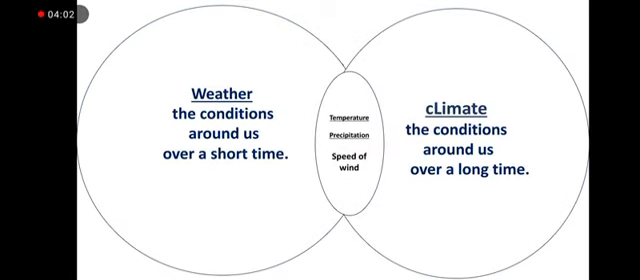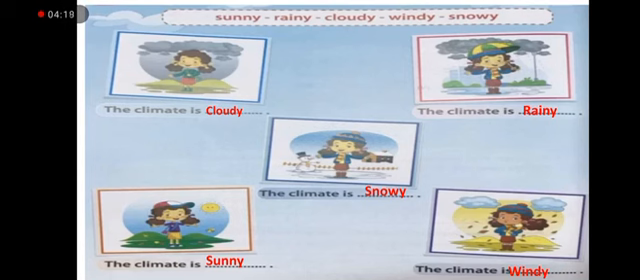So, the weather is the conditions around us over a short time, and climate is the conditions around us over a long time. And the weather and climate change by temperature, precipitation, and speed of the wind. Understanding?